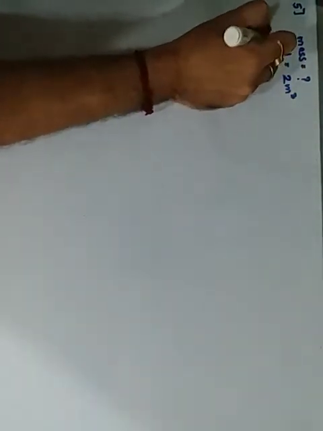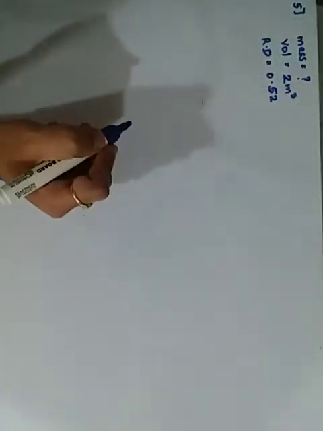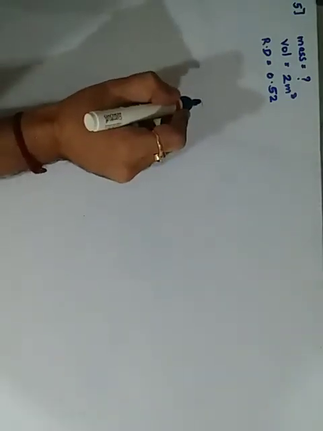The next question, the fifth, is to calculate the mass of the body, whose volume is given as 2 meter cube and its relative density is given as 0.52. Again there is no unit. So first I try to find the density of that particular body.